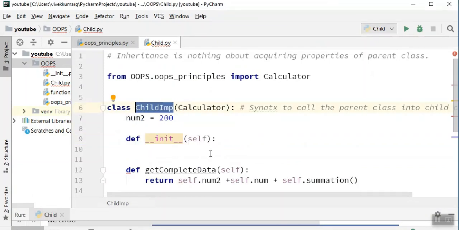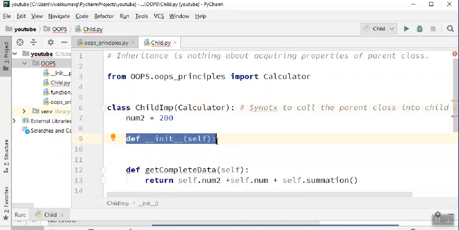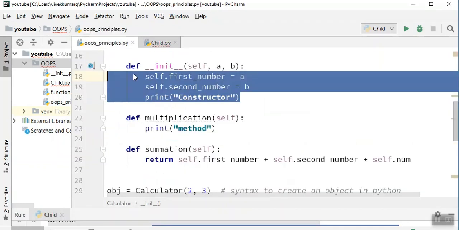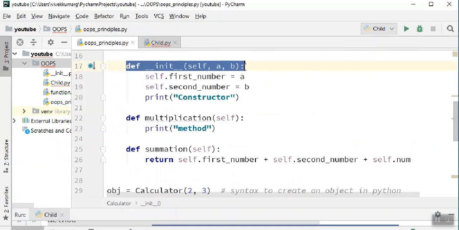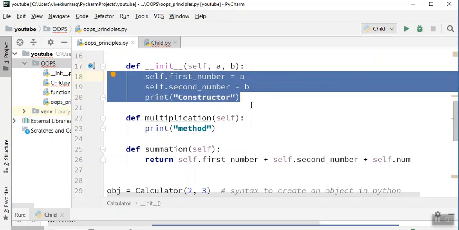So what you need to do here, just remember this: in your child constructor, you have to mandatorily call your parent constructor, if your parent constructor is not default. If it is default, you need not call it. It gets called automatically and everything gets taken care of. In our case, it is not default. You have some code inside it, so this constructor has some meaning.